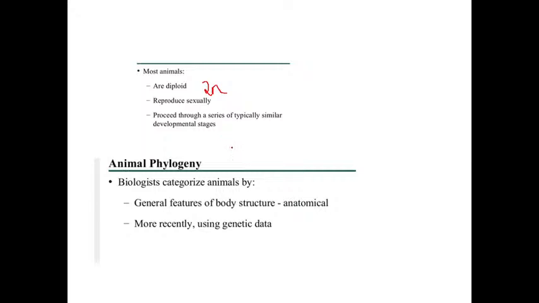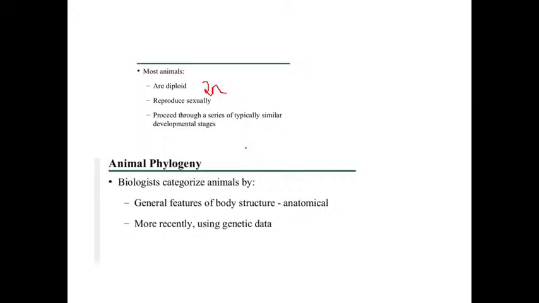And actually that signifies the importance of the phylogenetic relationships.